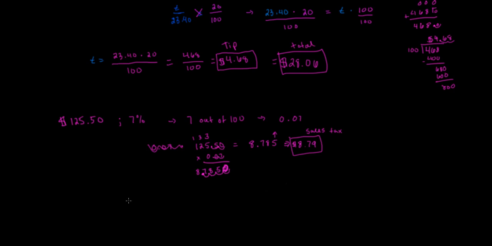If you add all those up, you have 125.50 plus $8.79. That should be equal to 134.29. So that should be $134.29 for your total bill.